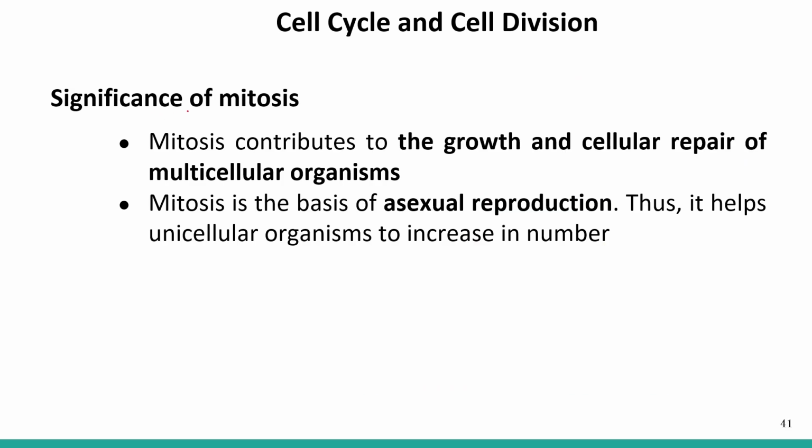Now let's talk about the significance of mitosis. What is the importance of mitosis? Mitosis, which usually occurs in the somatic or vegetative cells, helps in the growth and cellular repair of the multicellular organism. Another point is that mitosis is the basis of asexual reproduction, and helps to increase the number of unicellular organisms.